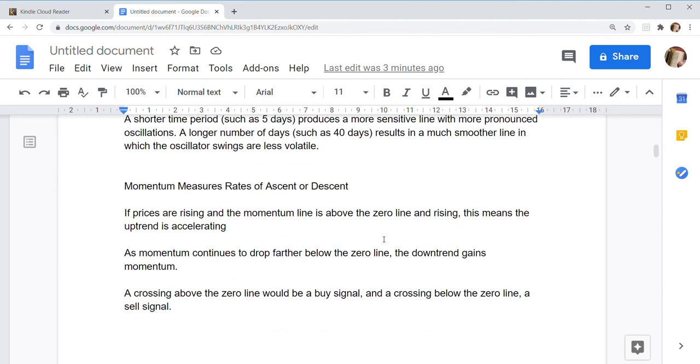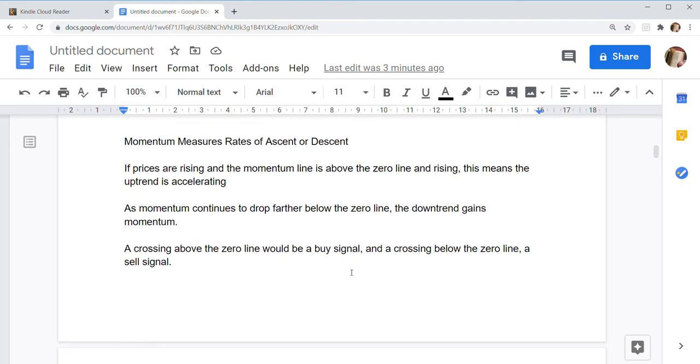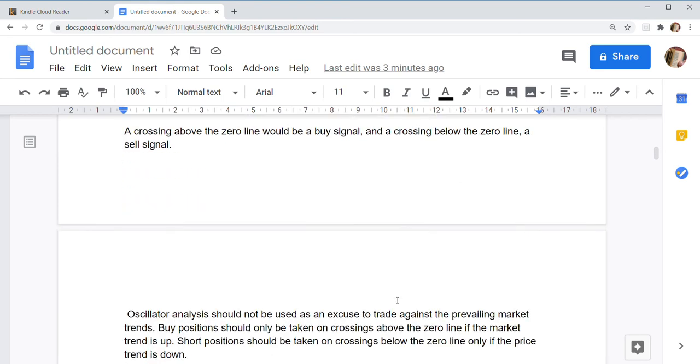If prices are rising and the momentum line is above the zero line and rising, this means that the uptrend is accelerating. As momentum continues to drop further below the zero line, the downtrend gains momentum. Closing above the zero line would be a buy signal and closing below the zero line a sell signal.